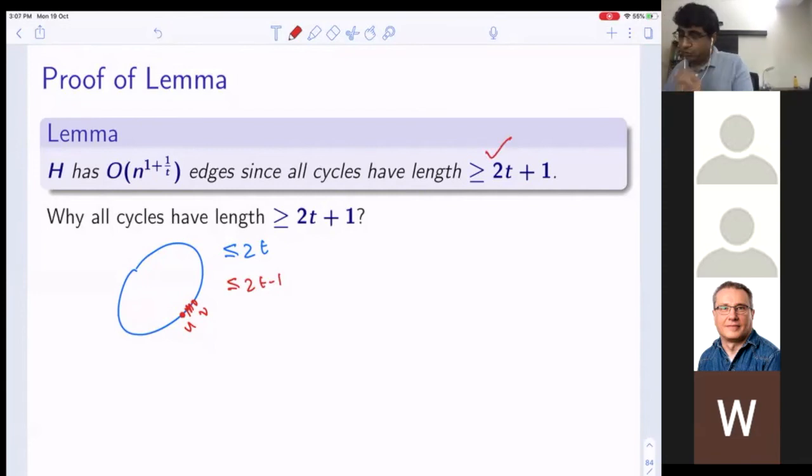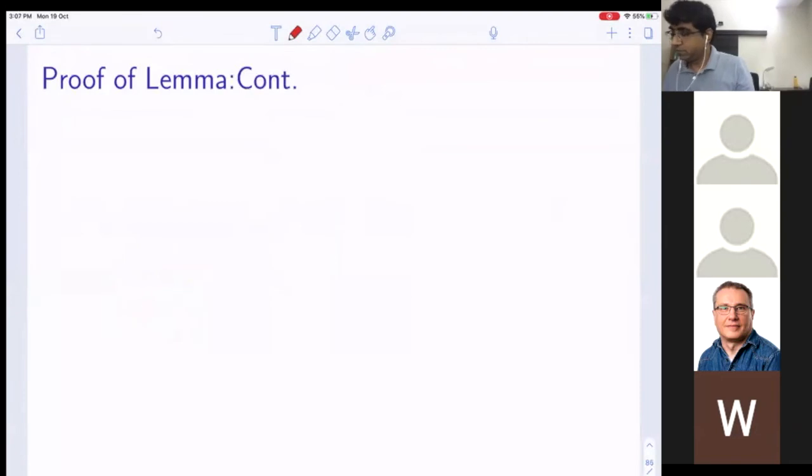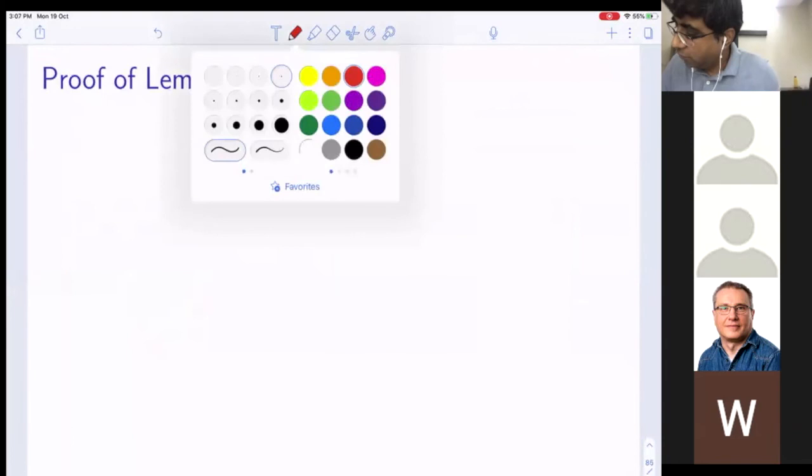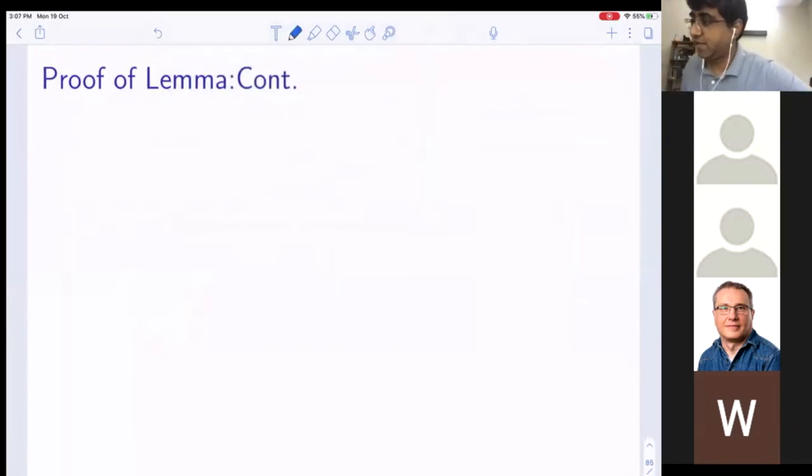Now let's try to do something interesting. Now the proof is quite nice, and it is not obvious at least. So let's fix d equal to 2m by n. This is basically the average degree.